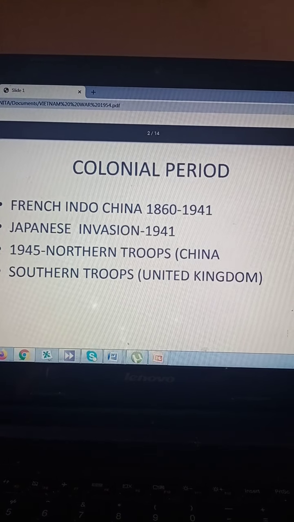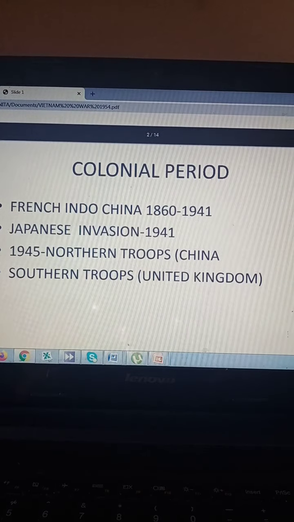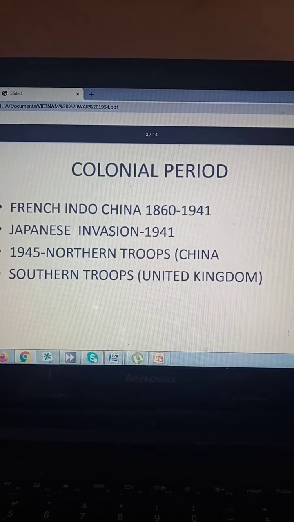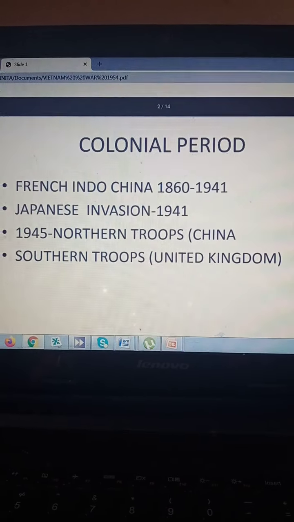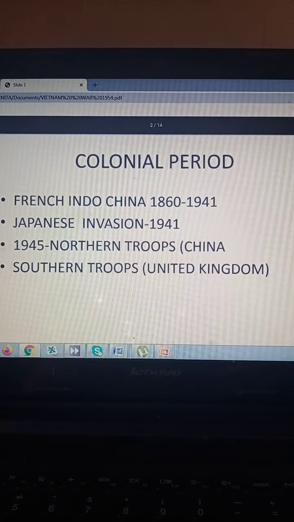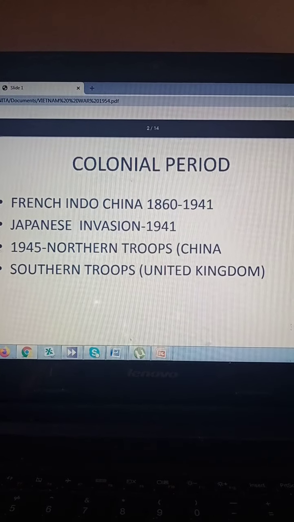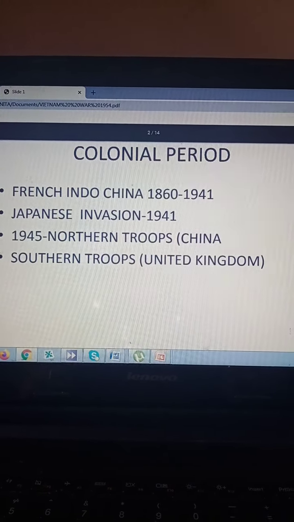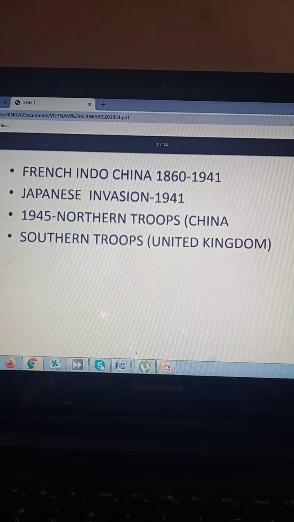But in 1945, with the attack on Hiroshima and Nagasaki and the fall of Japan in the Second World War, this part of Indochina, that is Vietnam, had to be surrendered. The northern troops surrendered to China, and the southern troops, because China was also involved in the Cold War, surrendered to the United Kingdom.